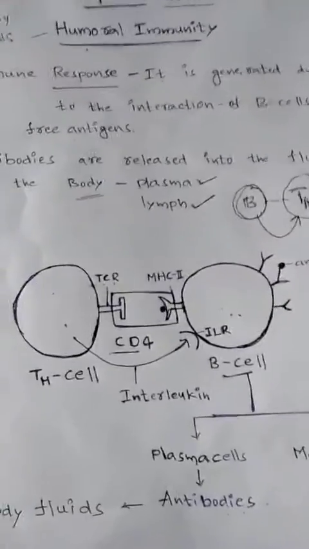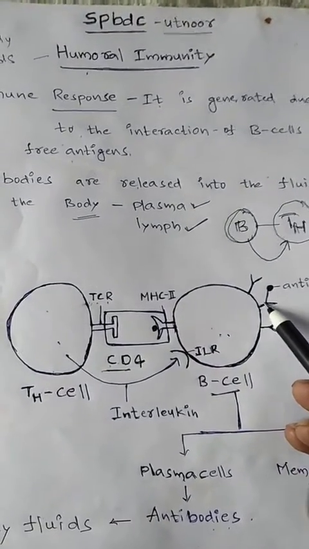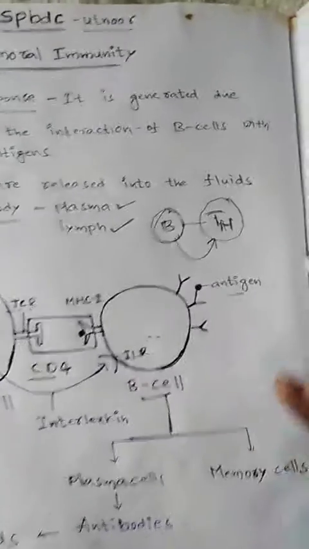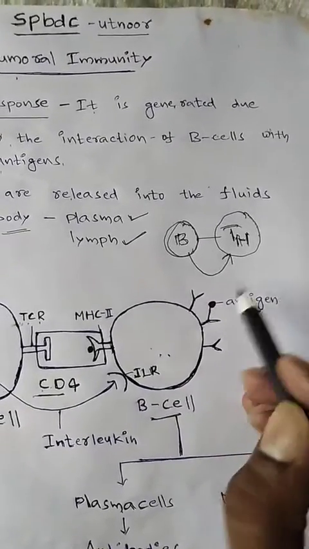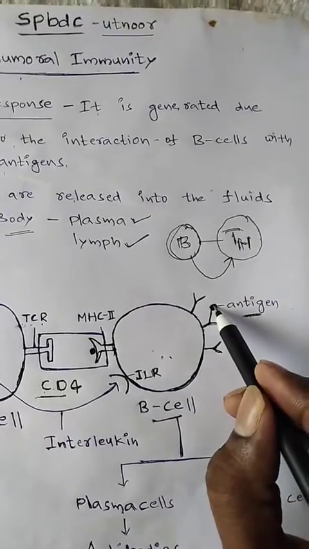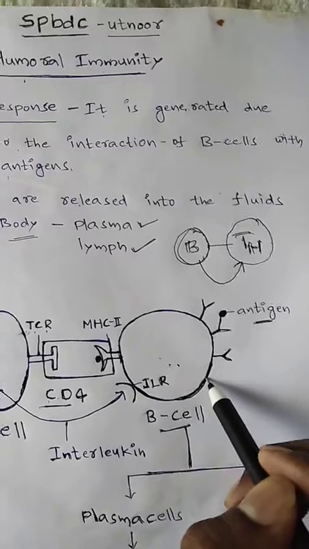Now the concept. First, antigens bind with a specific antibody on the surface of the B cell.